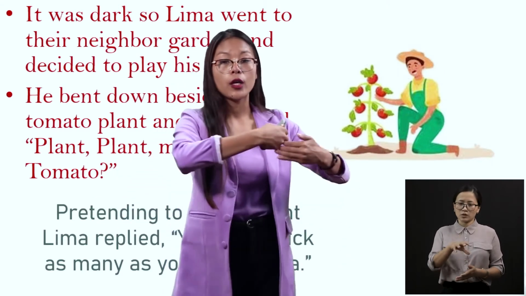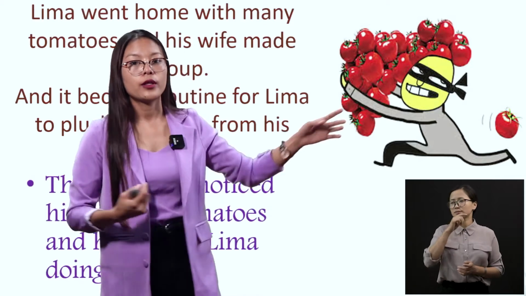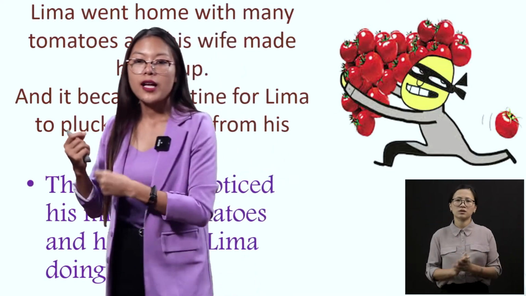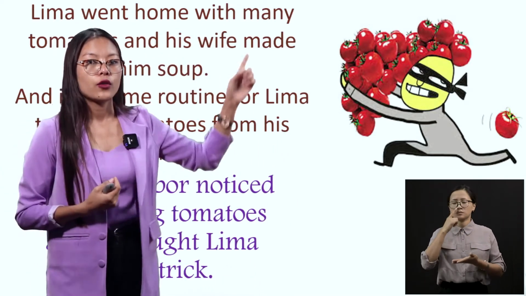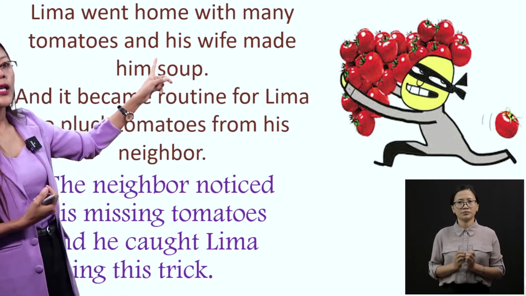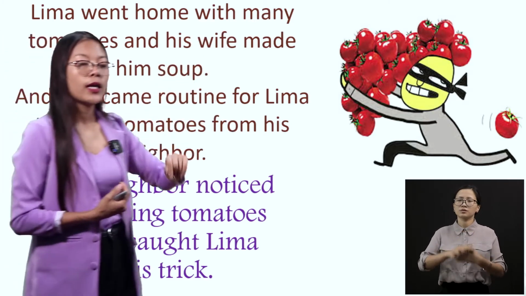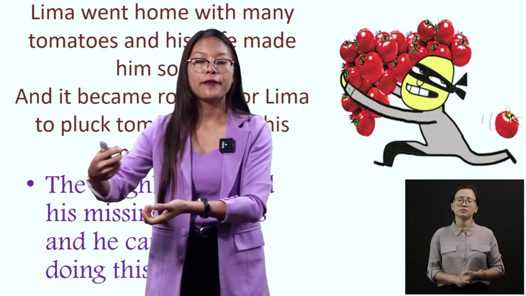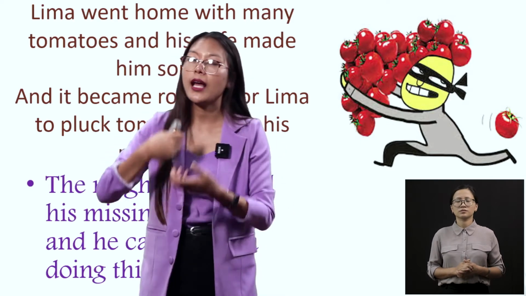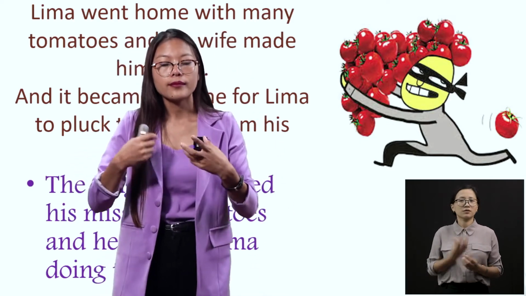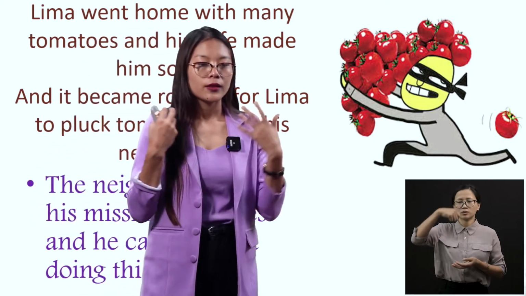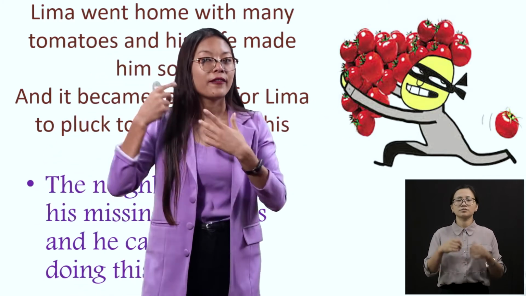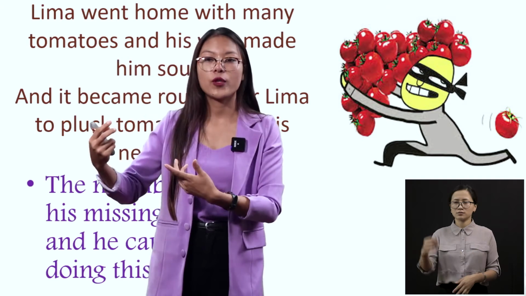So now Lima took so many tomatoes, as many as he could. He ran to give them to his wife. Lima loved tomato soup, right? His wife made the soup for him and he happily enjoyed it. And now Lima thought that the trick he played in the neighbor's garden was a very brilliant one. He liked that trick very much.